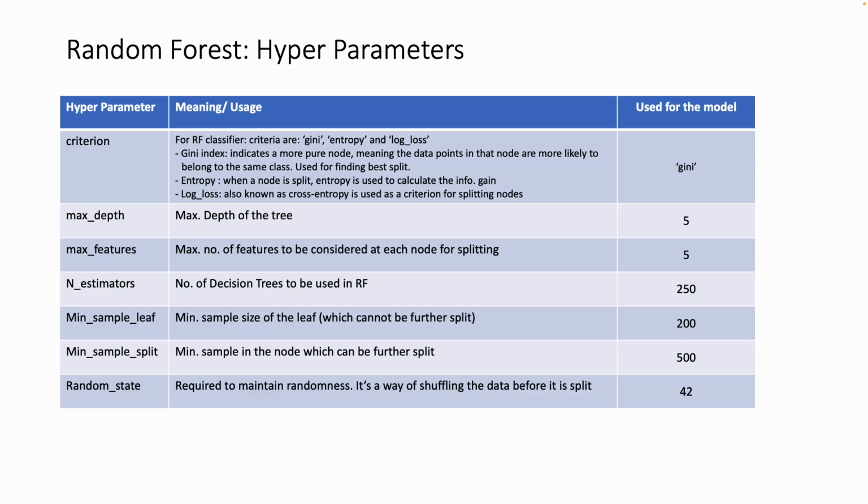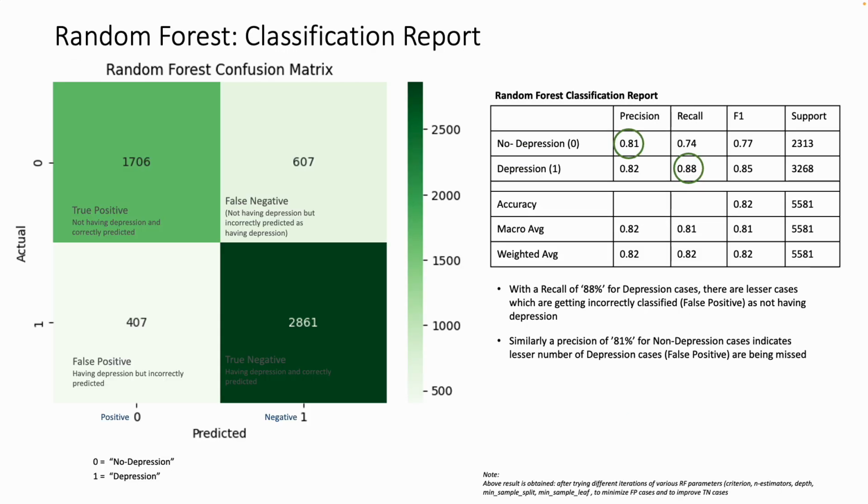N estimators is the number of decision trees to be used in the random forest, which we have defined as 250. Minimum samples leaf, the minimum sample size of the leaf beyond which it cannot be further split, is 200. Minimum samples split, the minimum sample size in a node which can be further split, is 500. So at least the node should have 500 samples for it to be split. Random state, which is used for shuffling the data before it is split, is 42.